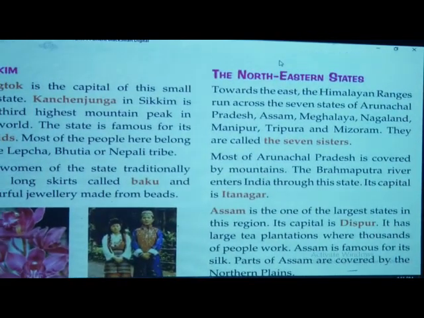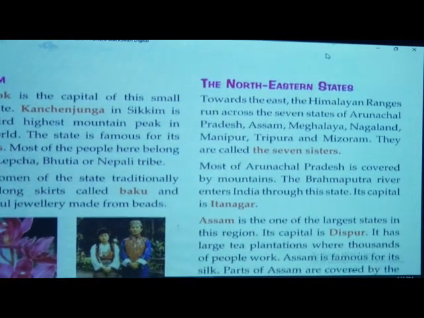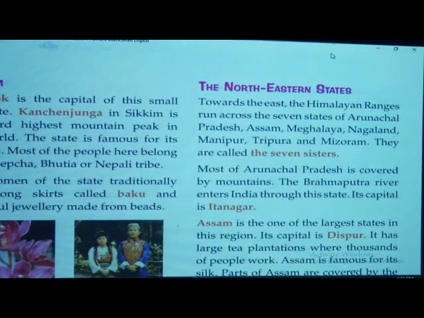So now come to the point of the north eastern states. Towards the east, the Himalayan ranges run across 7 states. When we look at the India map, we have Arunachal Pradesh, and we have the 7 sisters. What are the 7 sisters?